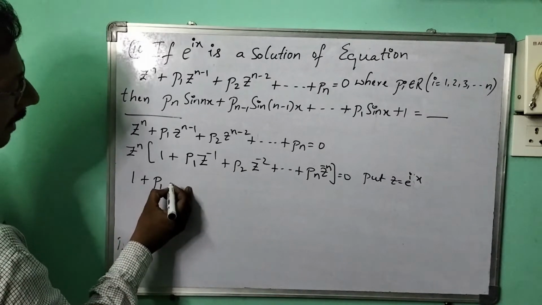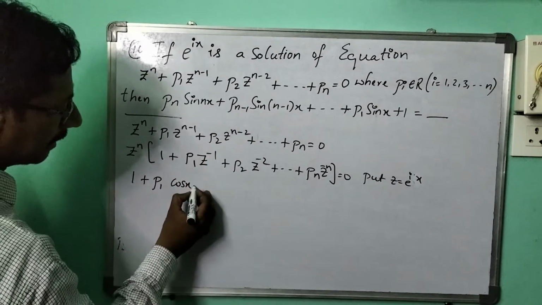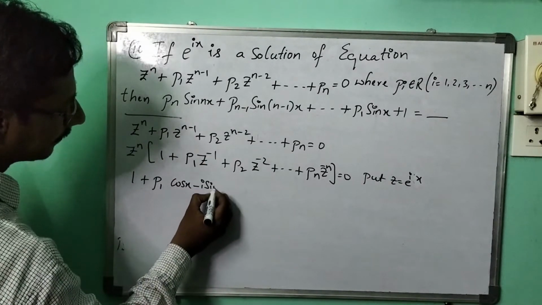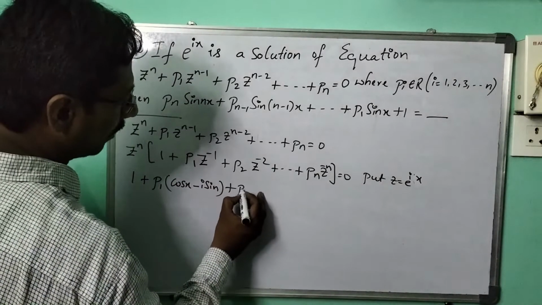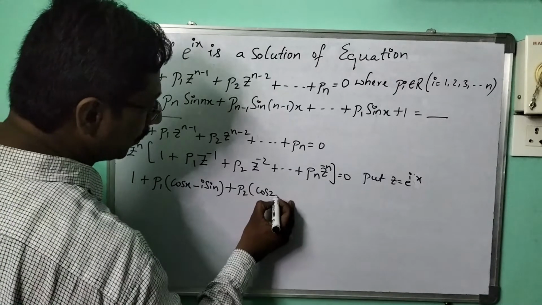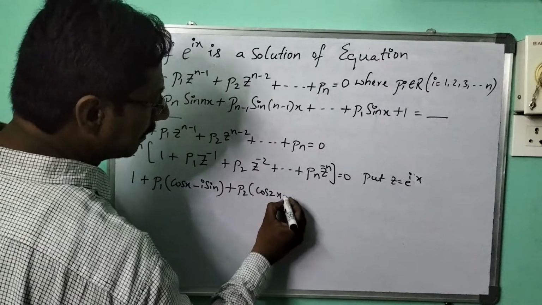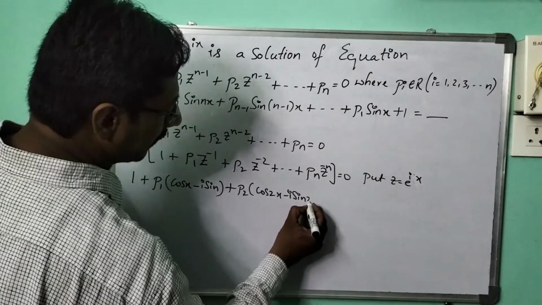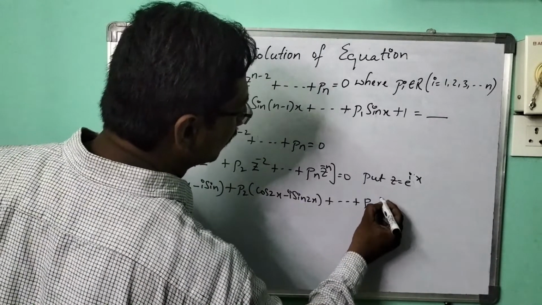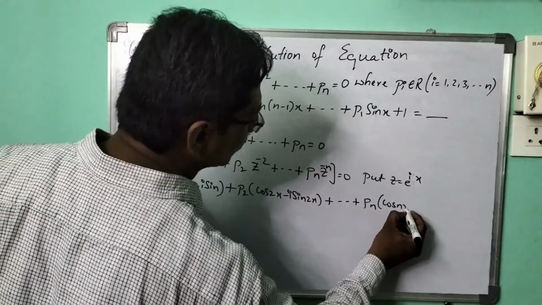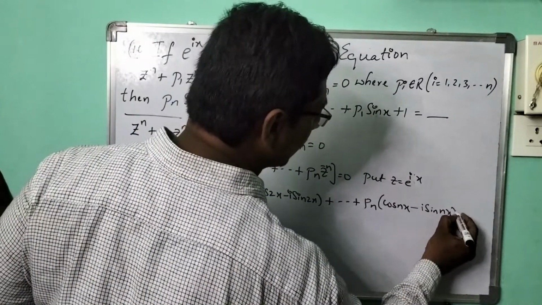Here what will happen? cos x, and because there is a minus here, I get minus i sin x. Next to this, there will be p2 of cos 2x, minus i sin 2x, because of the minus here. That is enough. Plus and so on. Write pn again, here will be cos nx minus i sin nx equal to 0.